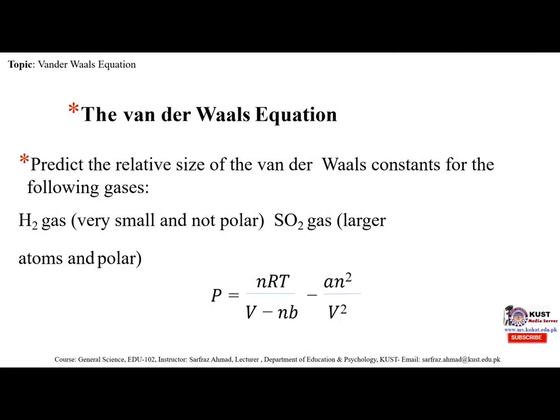Now predict the relative size of the van der Waals constants for the following gases. H2 gas means hydrogen gas. This is very small and not polar. Sulfur dioxide gas, larger and polar. And P is equal to nRT divided by V minus nb, minus a n square divided by square of volume.